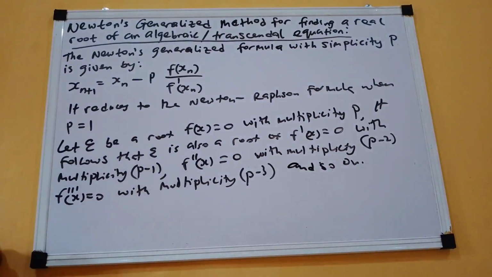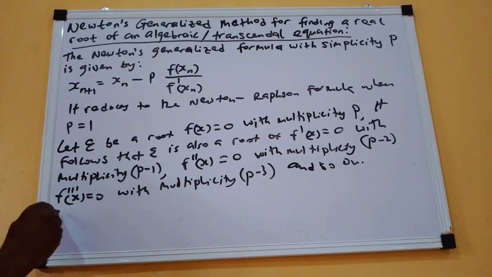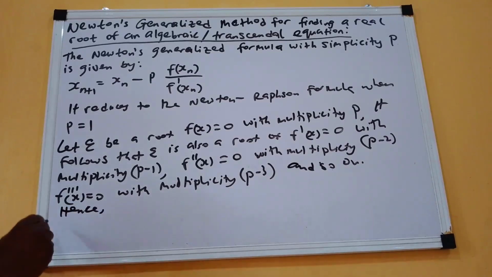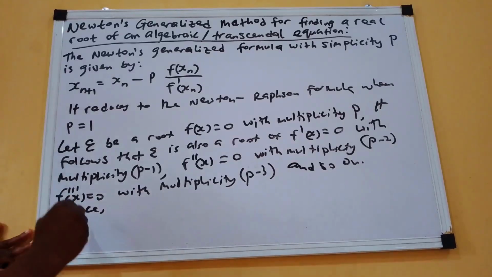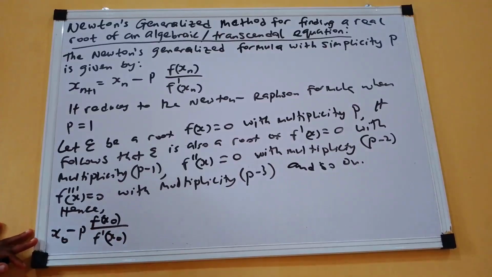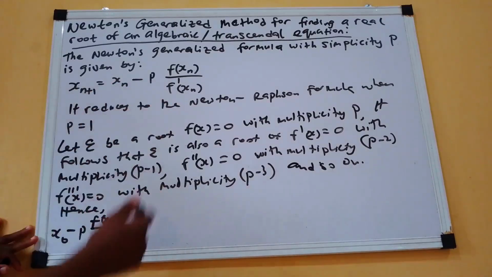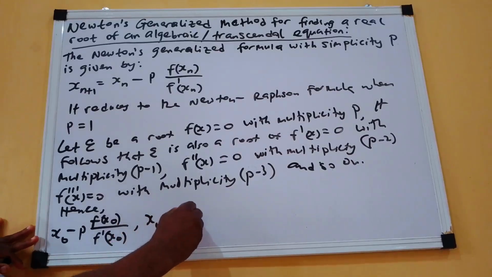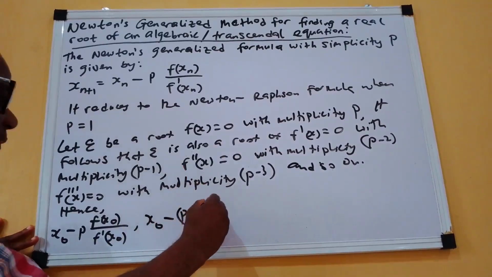So hence we have these expressions. These expressions will now be useful to us. Hence we are going to have this x naught minus p f of x naught all over f prime of x naught to get the first iteration. Then it continues like that. We can still have x naught minus, of course, when it's now p minus 1, the numerator will now be the first derivative.